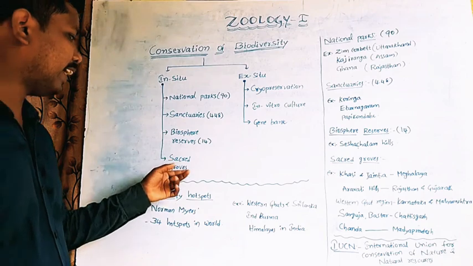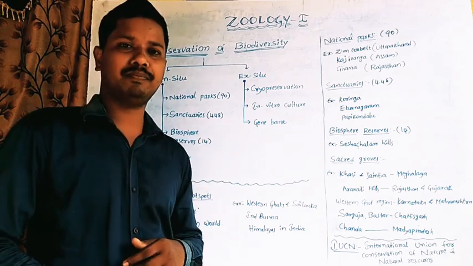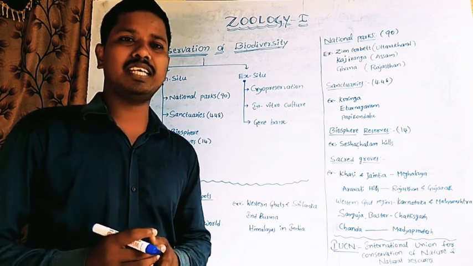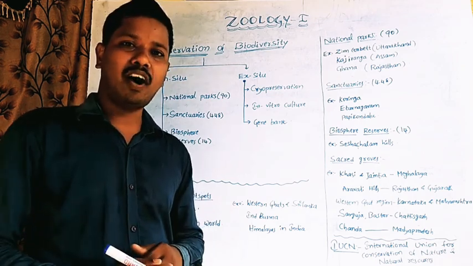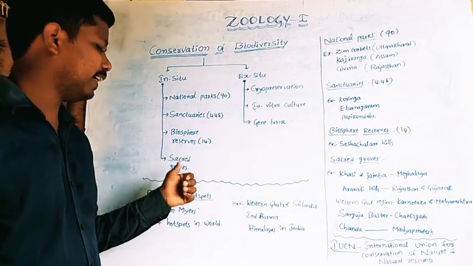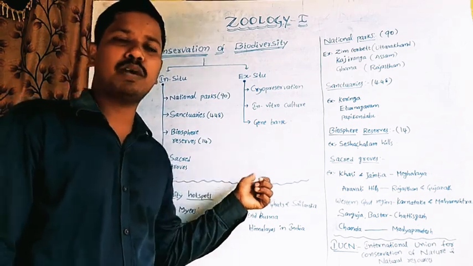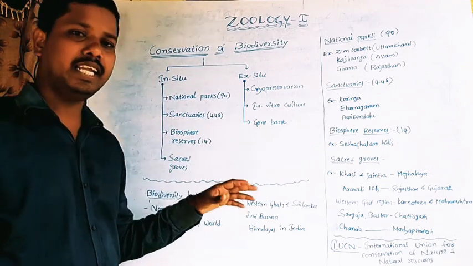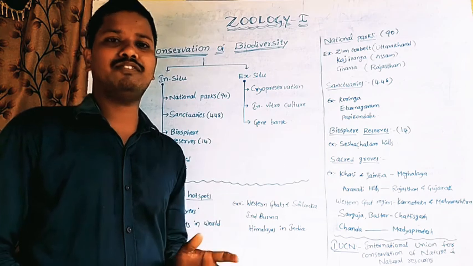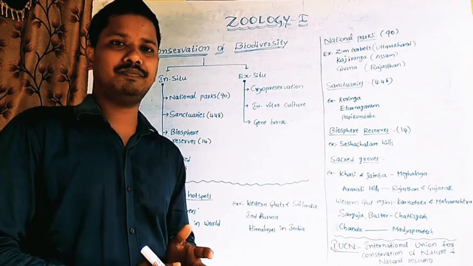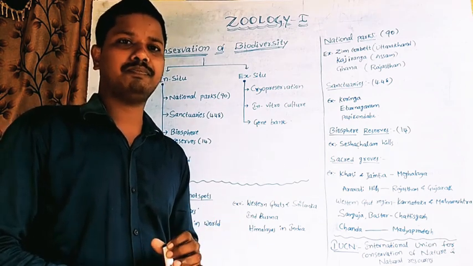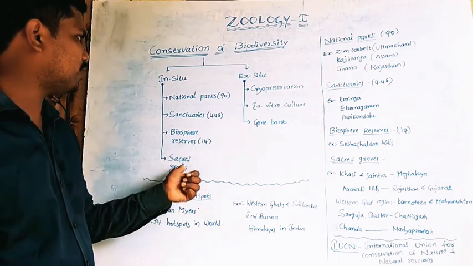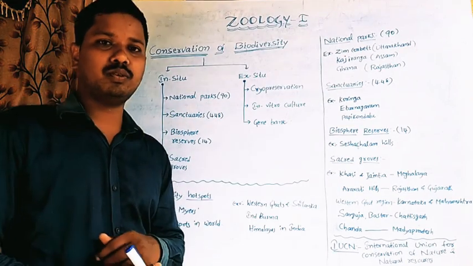Next one, sacred groves. Sacred groves means a group of smaller trees, then the forest is called a sacred grove. That means here only a little number of trees are present in a particular area. So sacred groves are also included in the in situ conservation.